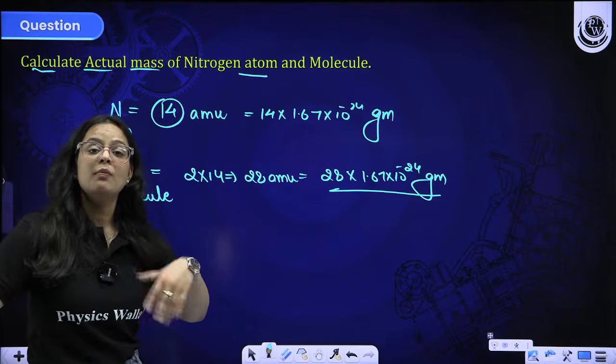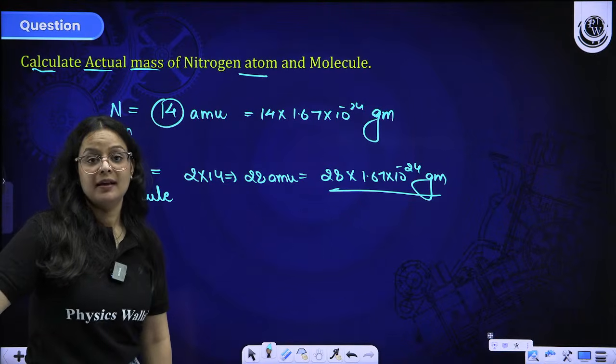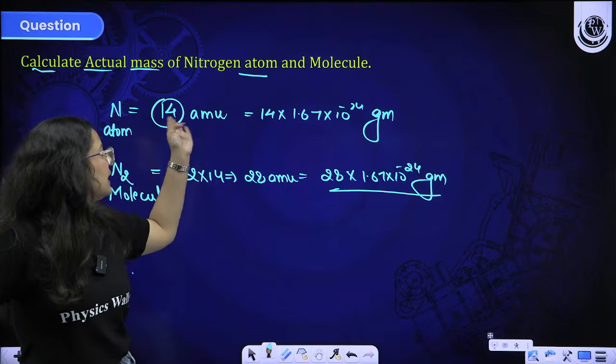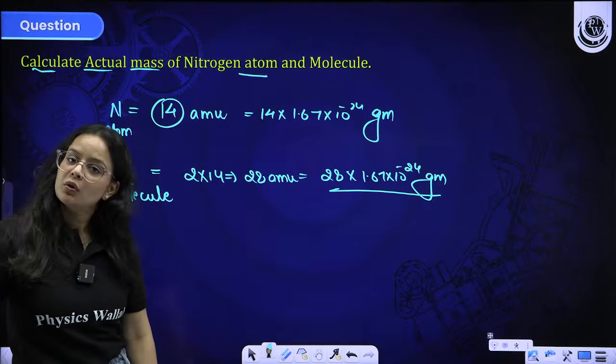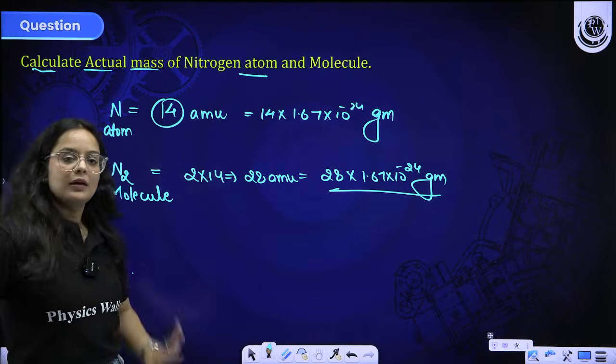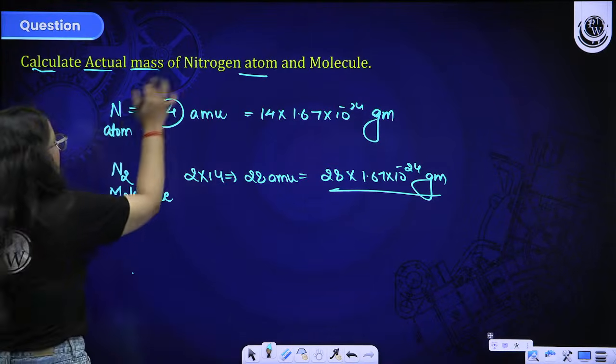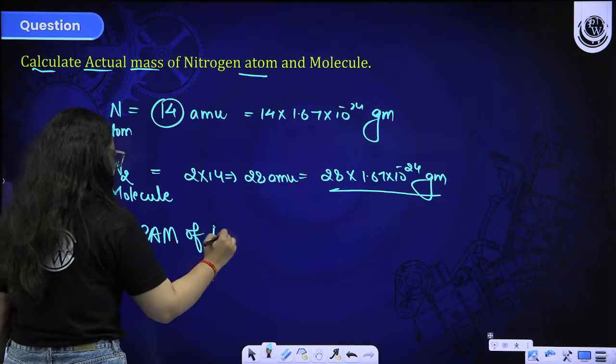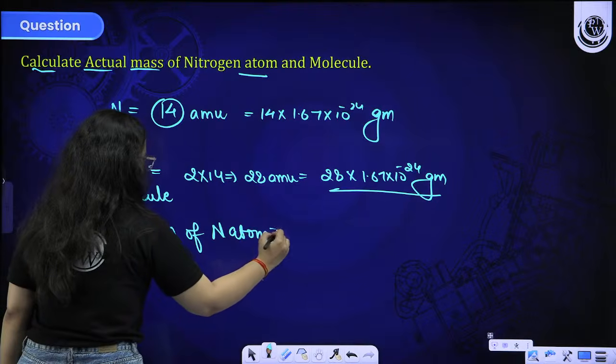If I ask you about the relative atomic mass, RAM, what will it come out to be? The RAM of a nitrogen atom is 14.